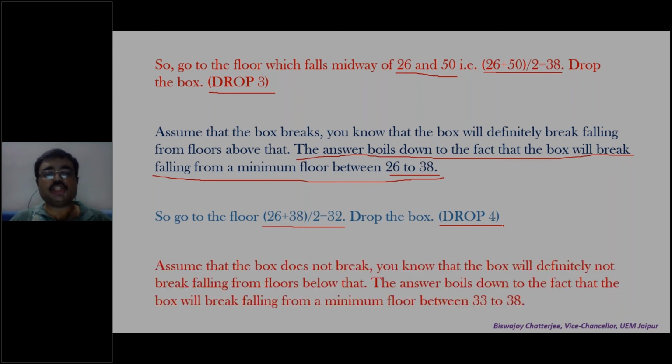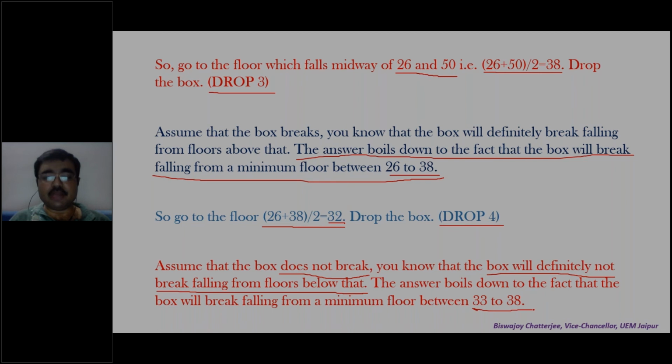Assume that the box does not break. You know that the box will definitely not break falling from floors below that. It will definitely not break falling from floors below 32 because it did not break falling from the 32nd floor. But above that, you are not sure. That is 33, you are not sure. 31, you are sure it will not break. 32, it did not break. So the minimum number now lies from 33 to 38.